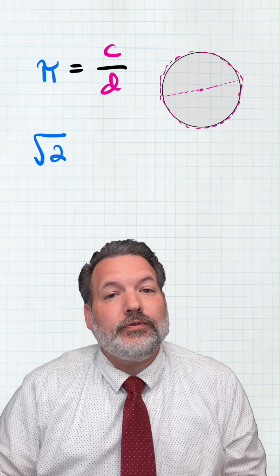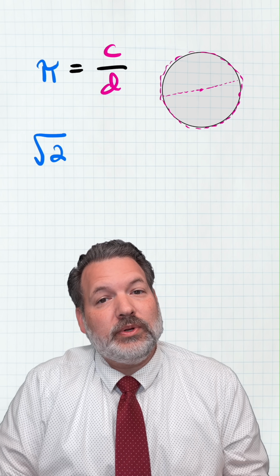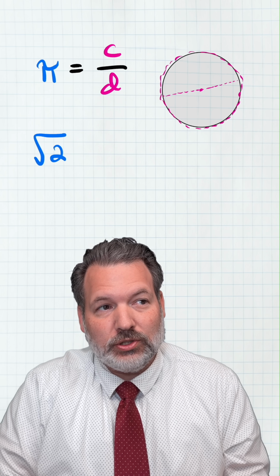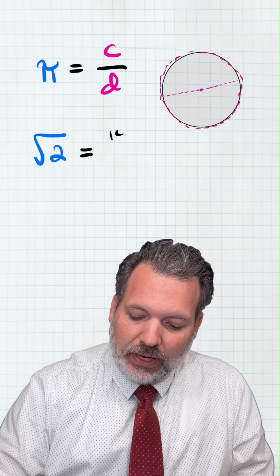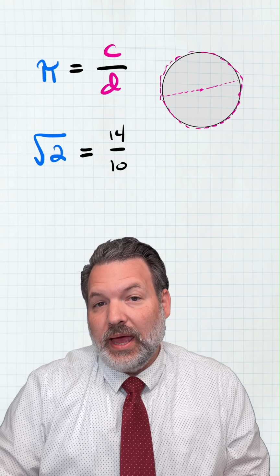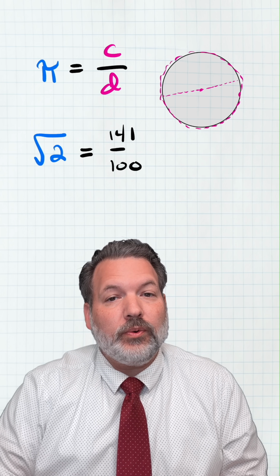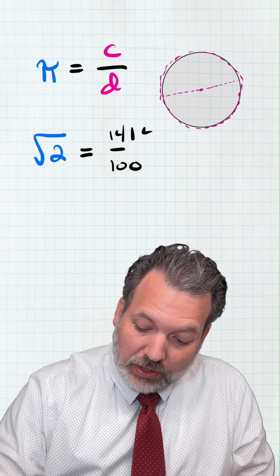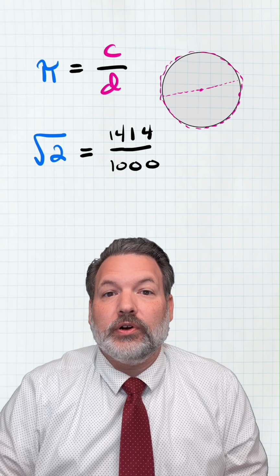Going back to root 2, for example, one of the problems with root 2 is that we can get really close to its value with a ratio between integers, but we never get exactly its value. It's close, but not quite equal to 14 over 10. And it's even closer, but not quite equal to 141 over 100. And it's even closer, but not quite equal to 1,414 over 1,000.